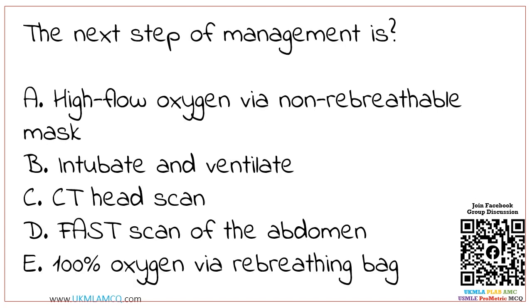So we are asked about what is the next step of management. A. High flow oxygen via non-rebreathable mask. B. Intubate and ventilate. C. CT head scan. D. FAST scan of the abdomen. And finally, E. 100% oxygen via rebreathing bag. So this is a bit of a tricky question. We are given all the clues and we have to discover what's the diagnosis, and thereby excluding answers one by one, come to a final answer.